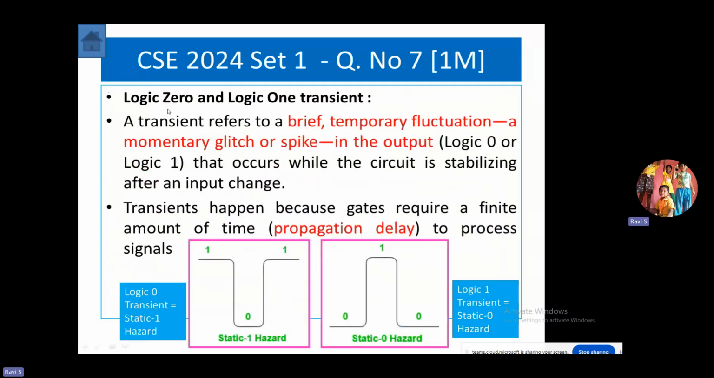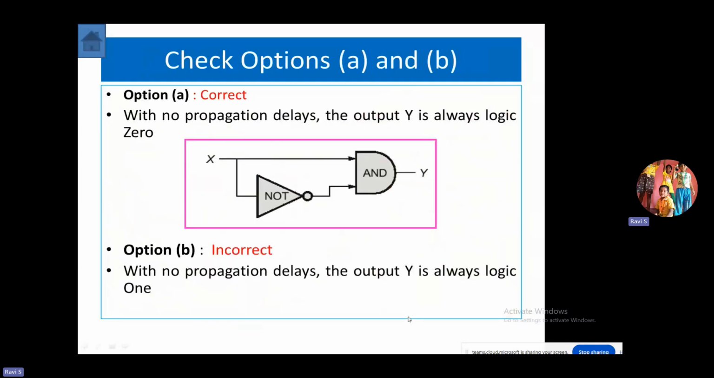The next thing we need to understand is logic 0 and logic 1 transients. Logic 0 transient means, as you can observe in the diagram, the signal normally at 1, for a moment changes to 0, then once again comes back to logic 1. So it's a temporary fluctuation or a momentary glitch that takes place in your output signal. Similarly, logic 1 transient means changing from 0 to 1 for some time, again coming back to 0. With these fundamentals, now let us check all the 4 options.